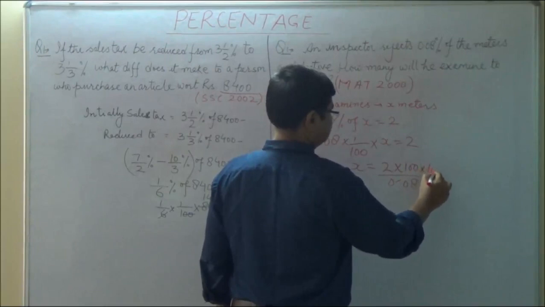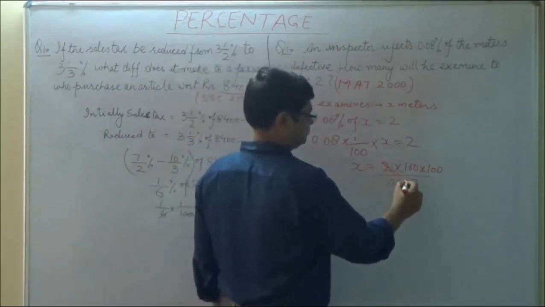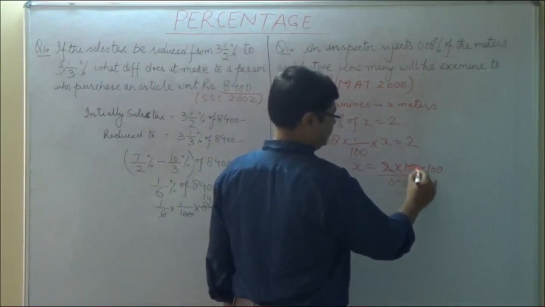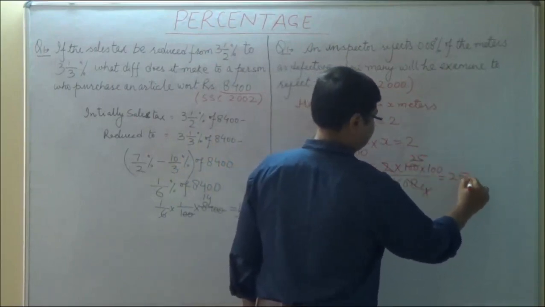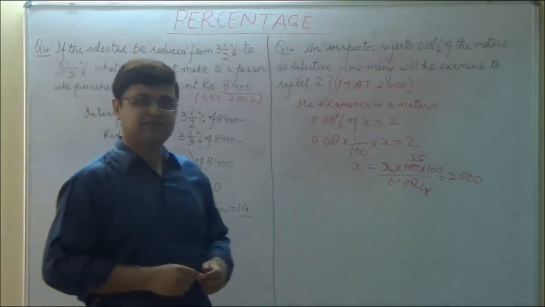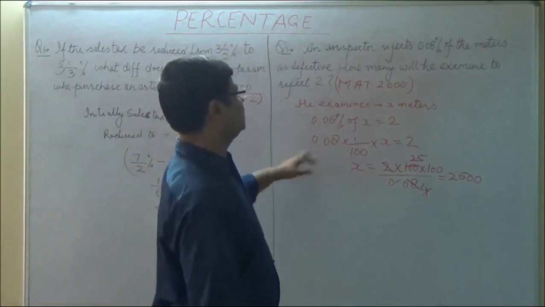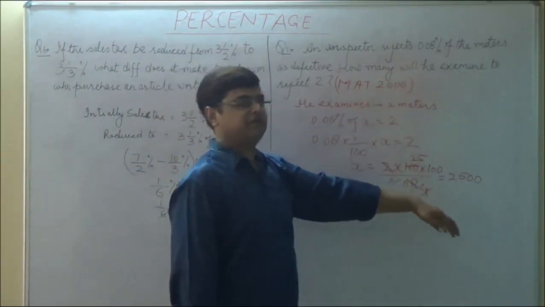If you take out this decimal, this will be further multiplied by 100. 2 4s are 8, 25. So X is equal to 2500, which means the inspector examines 2500 meters to reject 2 meters. You can simply calculate 0.08% of 2500 will be equal to